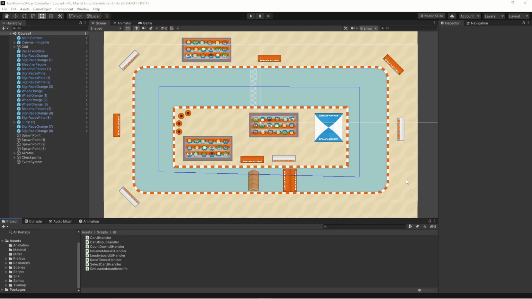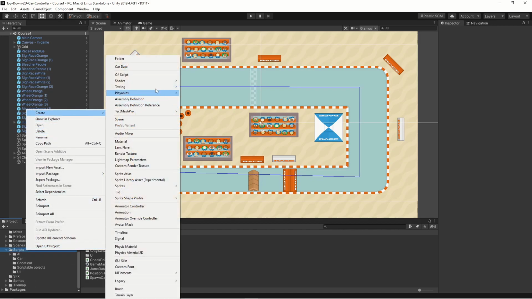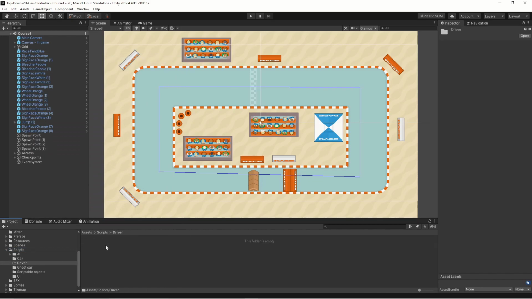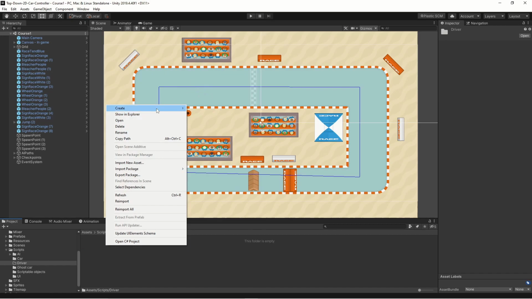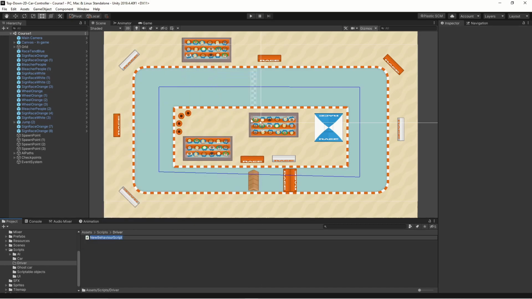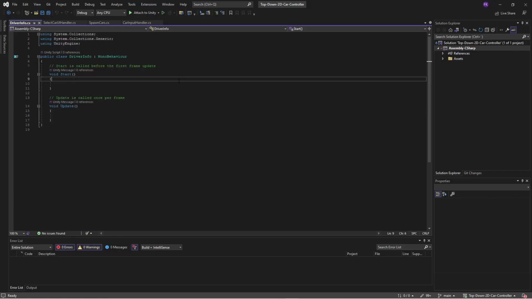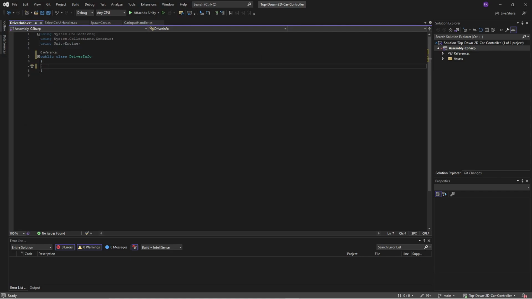To implement most of these new features, we will introduce a new class. So let's go into scripts and create a new folder, and we'll call it driver. And we will create a new class that will contain all of this information, and we will call it driver info. Let's open that in Visual Studio. Our new class will just hold the information, so it doesn't need to be a MonoBehaviour. So let's get rid of all of those functions.